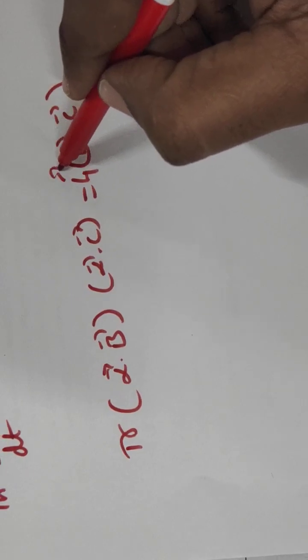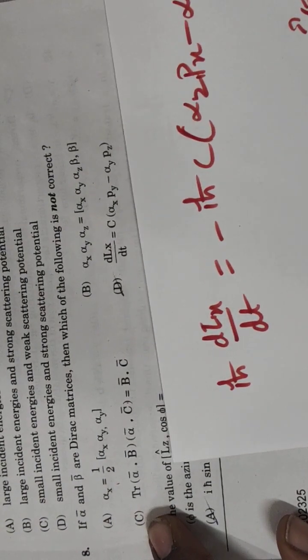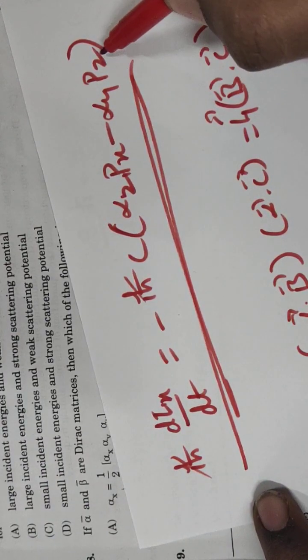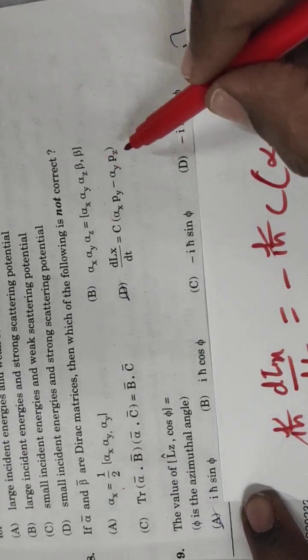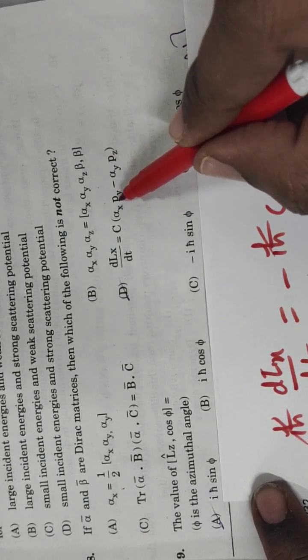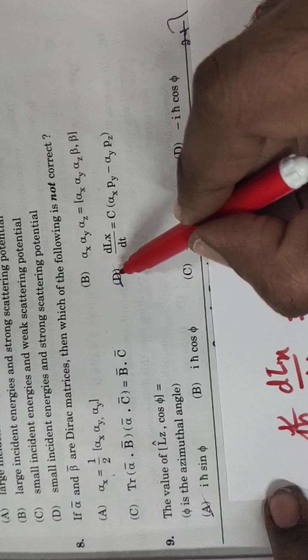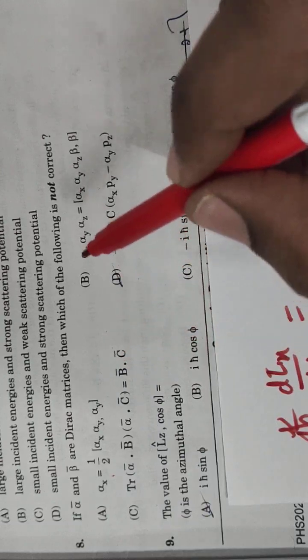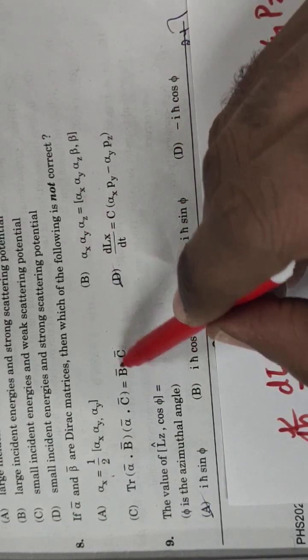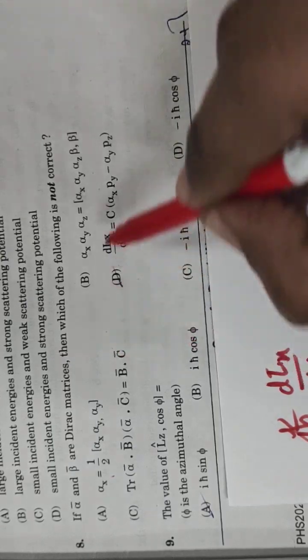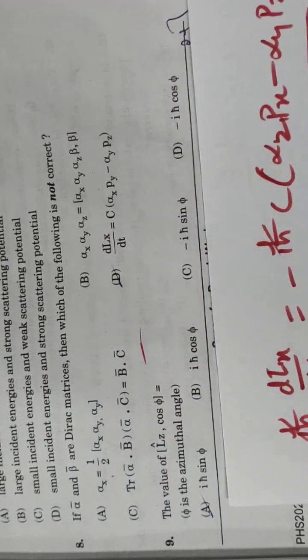But these 4 are not given in the problem in the C option, and in option D the actual equation is like this. If we cancel i h cross and multiply i inside, we will get alpha y pz minus alpha z px, but here they are given x instead of z. So if we neglect the 4, this is the correct answer. Otherwise you have to see which one is, but here they did not mention the 4, so there is an error in the problem.